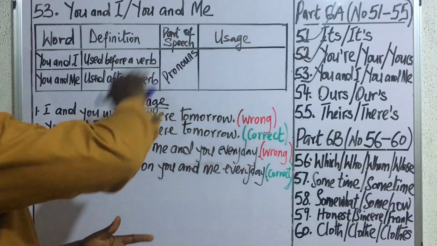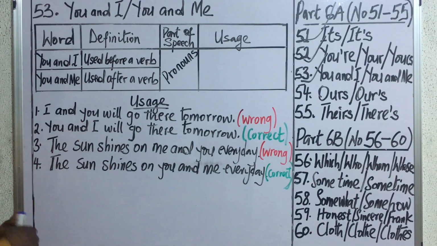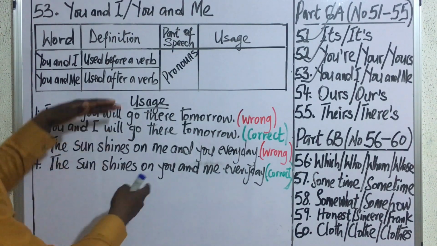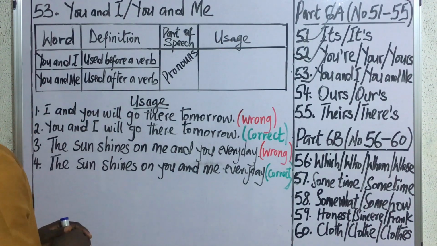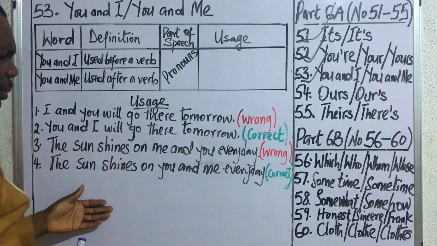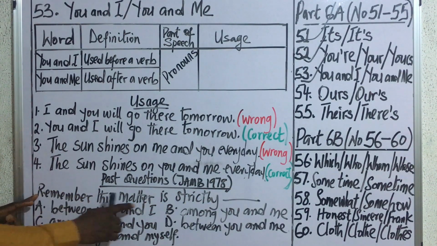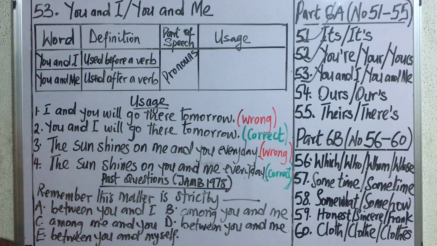Okay, so if you reverse it, then you are going to get it wrong. But if you take self last, then you will get it correctly. So let's look at the appearance of these pronouns in past questions. JAMB 1978. Remember, this matter is strictly dash.